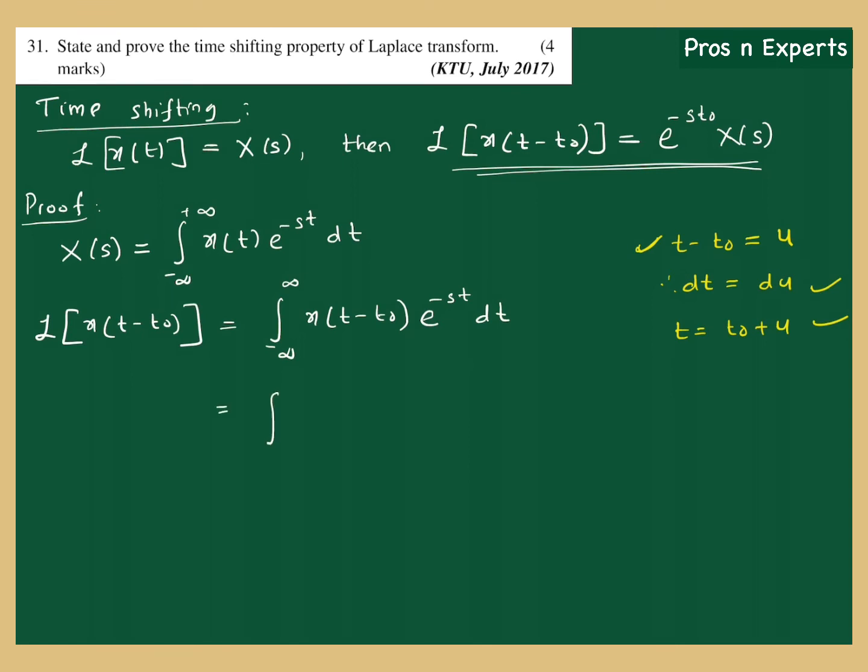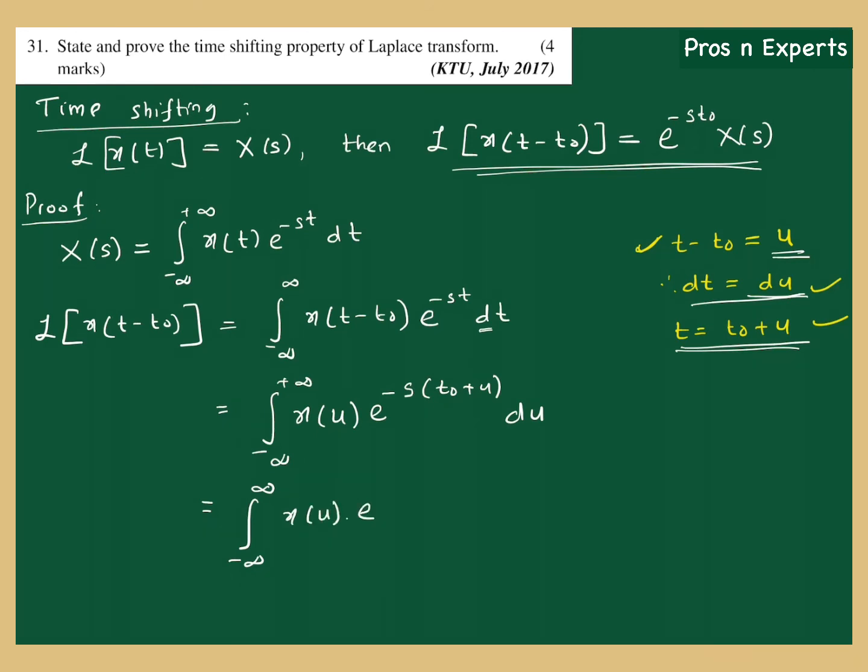So this integral becomes the integral from minus infinity to plus infinity. What is x of t minus t0? I have put u as t minus t0, so I can write it as x of u into e raised to minus s into t, where t is t0 plus u, so t0 plus u, and dt is du. Now I just do some rearrangements: x of u into e raised to minus st0 into e raised to minus su du. Is that right? I have just opened this bracket, so you will get this.